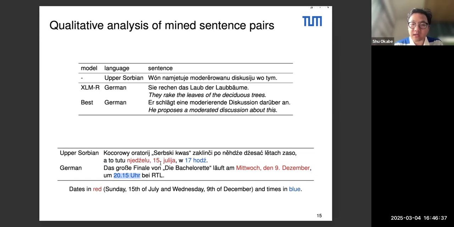So why is that? It's because both sentences talk about similar topics. They both talk about a show that is going to air at some point, and they follow some kind of structure also. So there's the show and the date and time. And if you recall the example about I eat a pear and an apple, when you have similar sentences, but not actually translations, they're going to be close in the representation space. And these two sentences are somewhat close, which is why they have been considered to be parallel, although they're not.